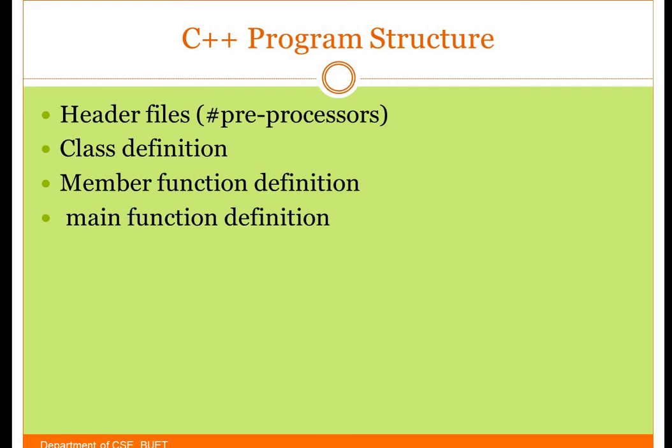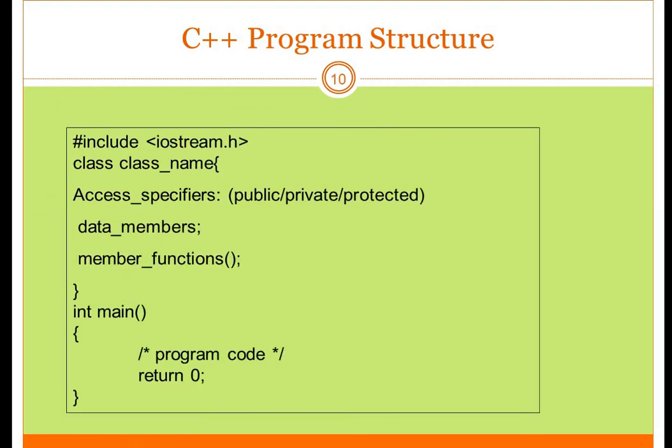Suppose you want to include some library functions in your current program, you can use these header files or preprocessors to include that content in your program. Class we have already seen. Then member function, we will see how it is written.